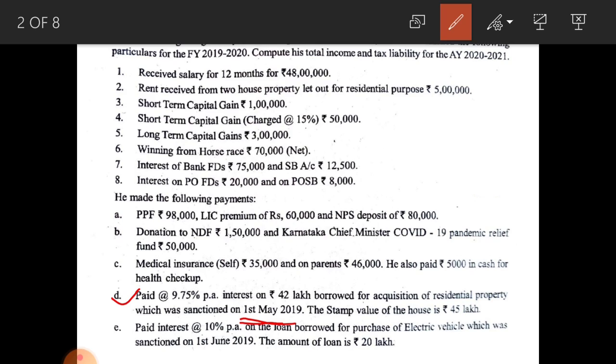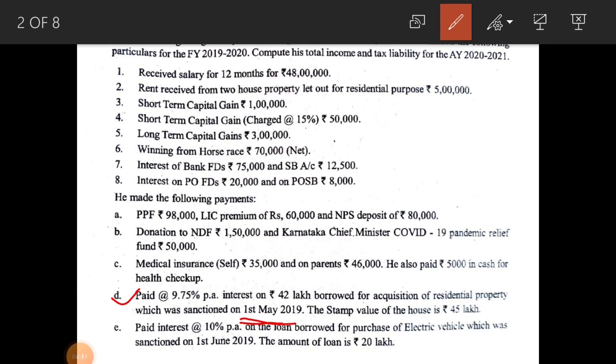3,75,375. But under income from house property, the deduction is allowed, that is under section 24, only up to 2 lakhs rupees. But here your interest amount amounts to 3,75,375. The rest of the amount can be deducted under deduction under section 80EEA.